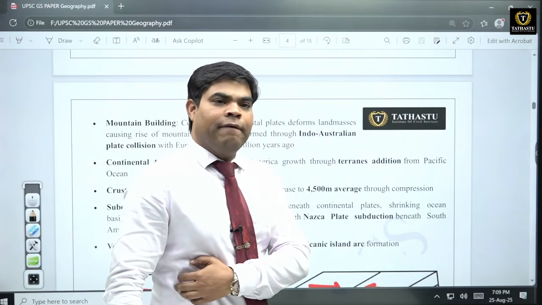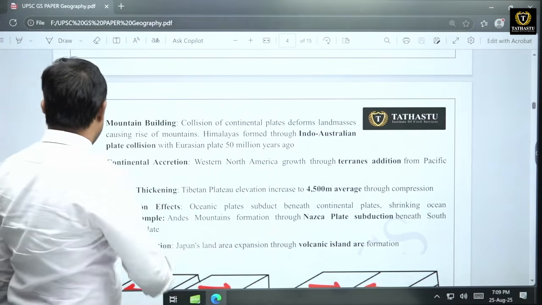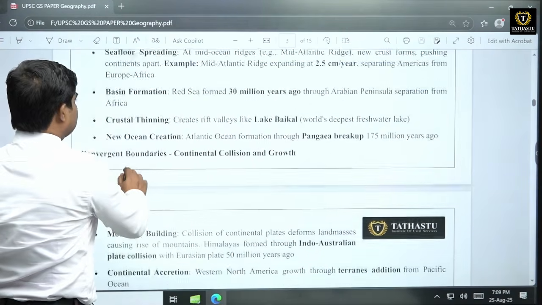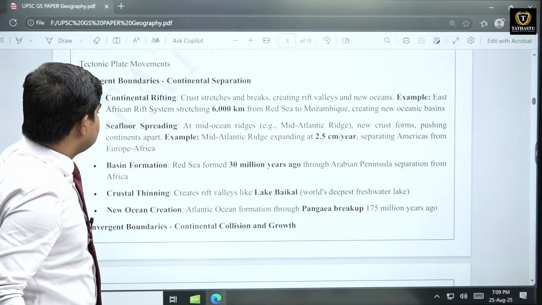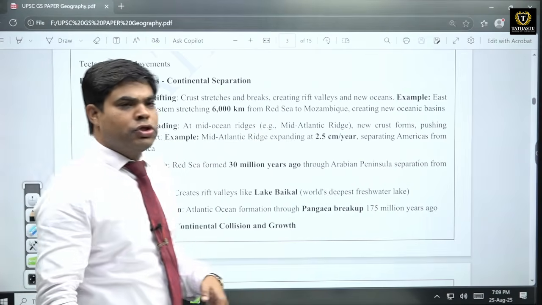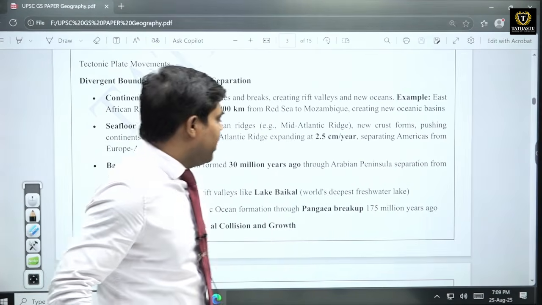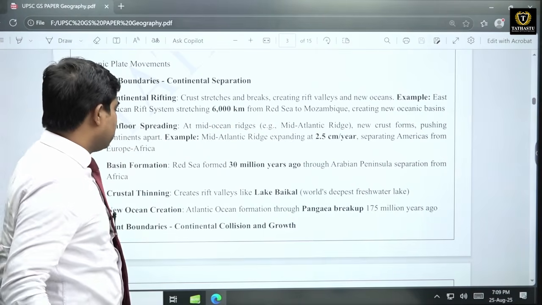So these are various landforms related with convergence force. And another force is divergence force. With divergence, continental drifting is there, then sea floor spreading is there. Because of sea floor spreading, huge mid-oceanic ridges are formed. Even Horst and Graben topography can also form because of divergence force.